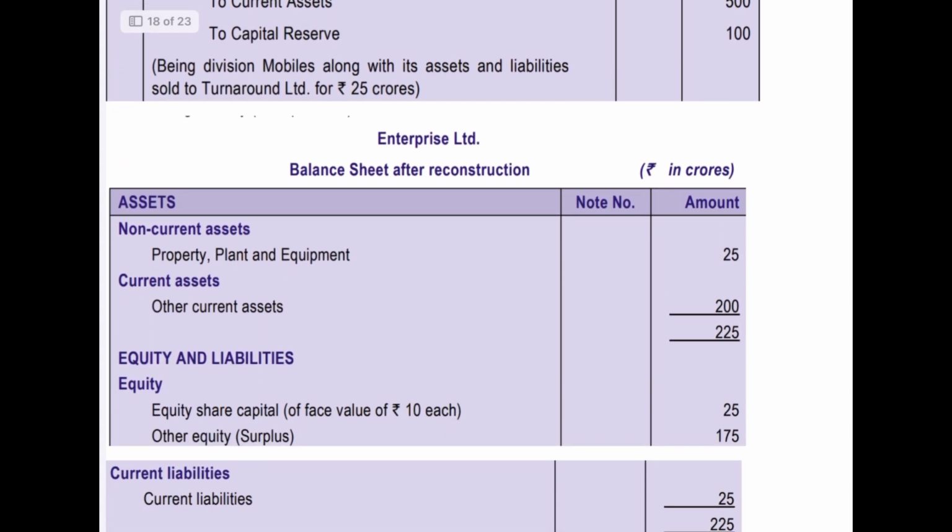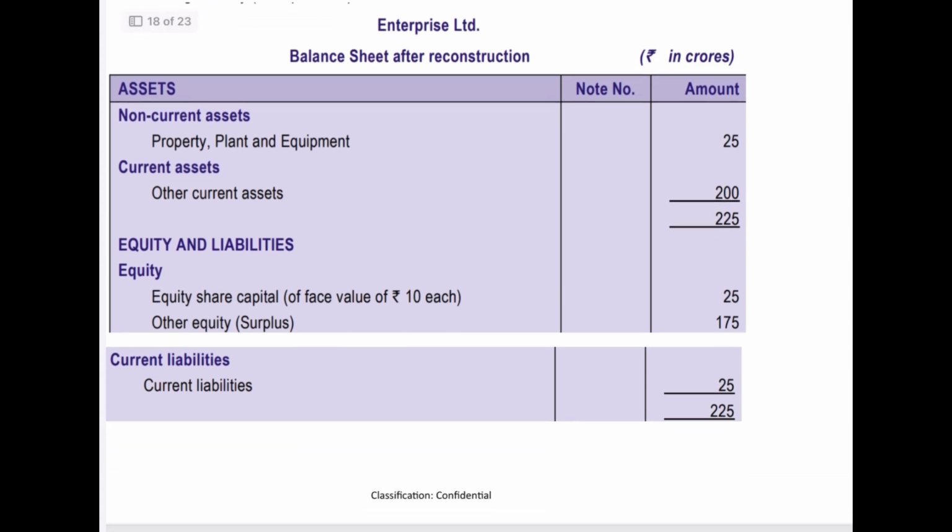Then the next step is, under Enterprise Limited, after reorganization, how the balance sheet will look. After reorganization, it will have only the laptop unit, and the balance sheet under the laptop unit will continue to be carried. They have net PPE of 25 crores and net current assets of 200 crores.